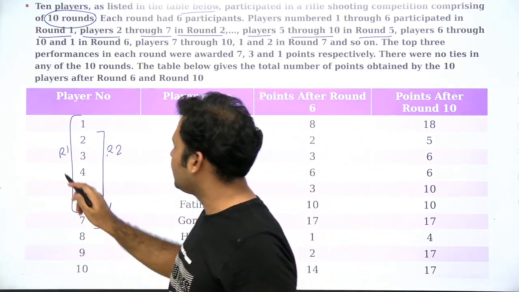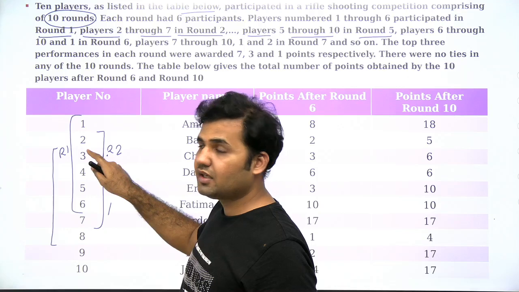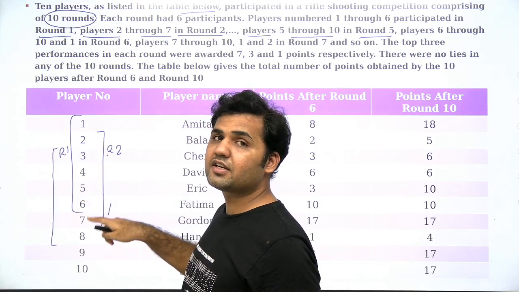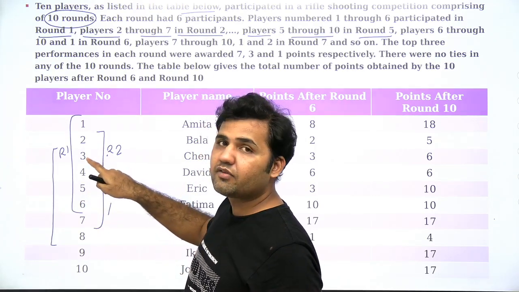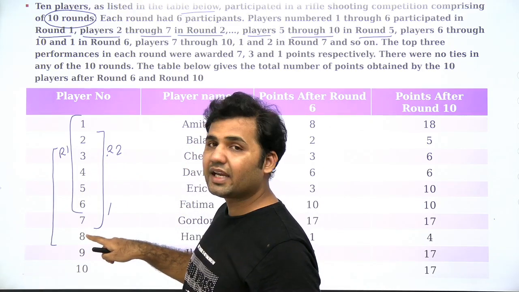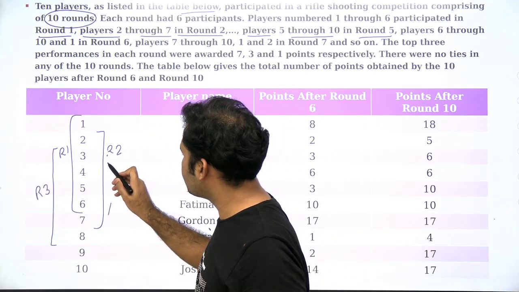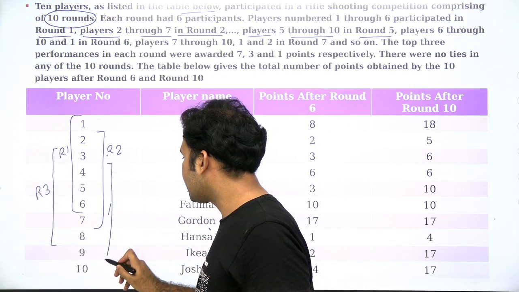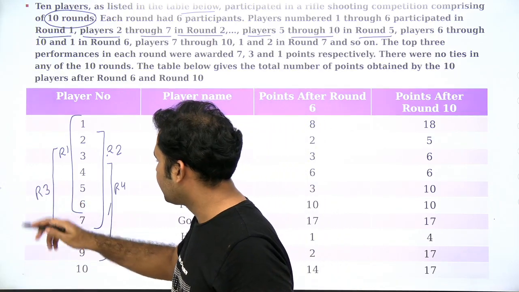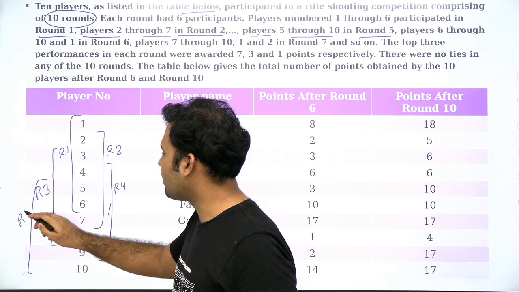Now if you go to round 3, the players of round 3 will start from player number 3 and go on till 8. Why go on till 8? Because you have to select 6 participants in every round. If you start counting from player number 3, this is 1, 2, 3, 4, 5, 6. The 6th player will be the 8th number player. So these are the round 3 players. Now round 4 players will start from player number 4 and go on till player number 9. So these are the round 4 players. And the round 5 players will start from player number 5 and go on till player number 10. So these are the round 5 players.